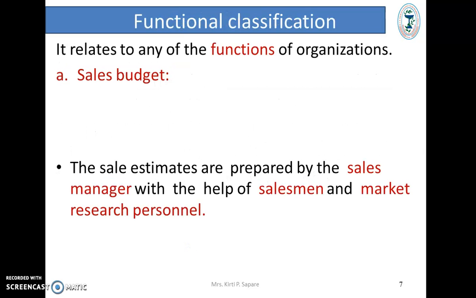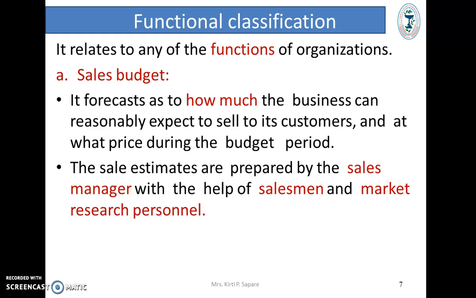Next classification, that is functional classification. It relates to any of the functions of organization. First part in a functional classification of budget is a sales budget. As name suggests, it forecasts how much of the business can reasonably be expected to sell to its customer and at what price during the budget period. The sale estimates are prepared by the sales manager with the help of salesmen and market research personnel.